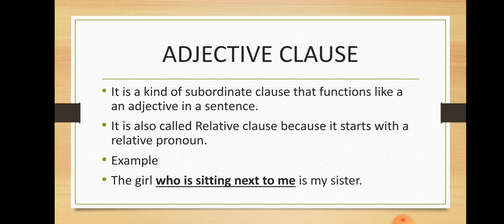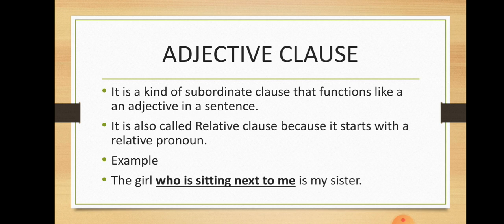What's an adjective clause? You know what the adjective is? Adjective is one word that modifies a noun or a pronoun. Now, adjective clause is a kind of subordinate clause that functions like an adjective in a sentence. It is also called a relative clause because it starts with a relative pronoun.